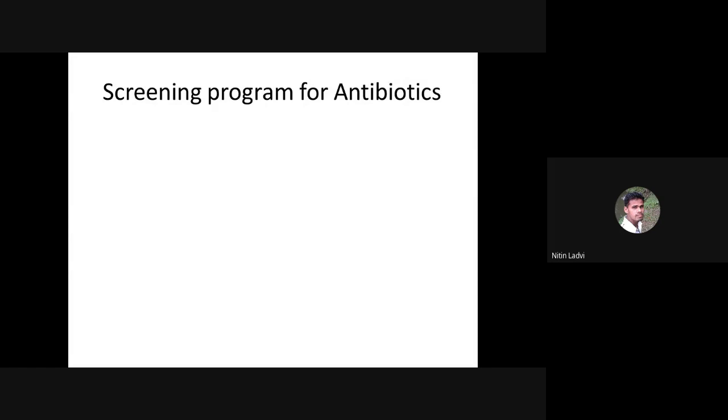Okay, thank you. So that was something about the basics regarding the screening program for antibiotics. It can be a part of our academic project, and it can also be routine work in different types of R&D departments at industrial levels. Depends. So basically, one of the common techniques that we can perform for